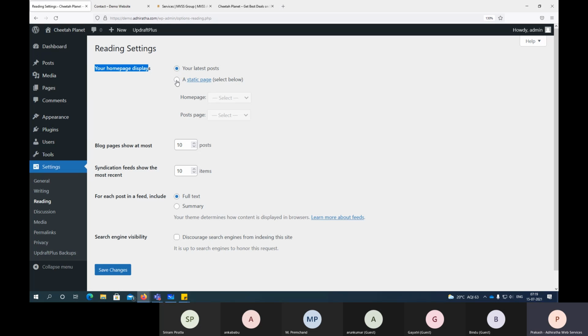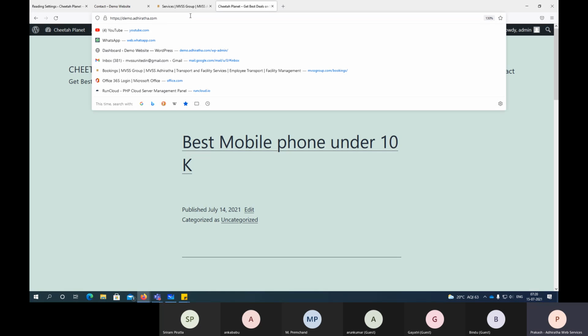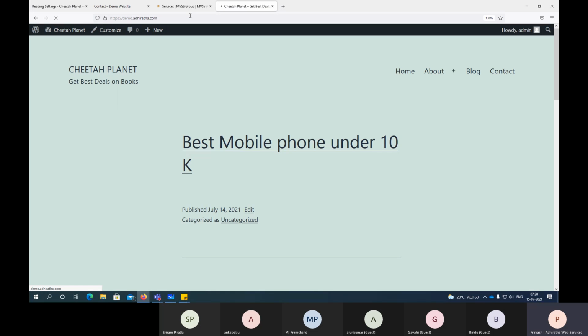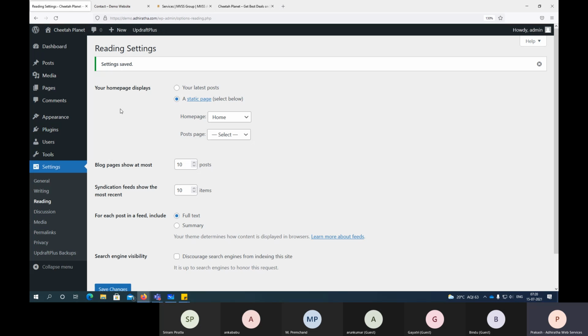If not, you can select a static page, and it will ask you which page you want to load. When anyone opens your website, by default, what page should be loaded, you can select here. So what I'll do, I'll select home page and save. Now someone opens your website. See, what is coming? Home page is loading, right? There is no blog here because we changed the reading view from latest post to static page, and which page to be loaded: home page.